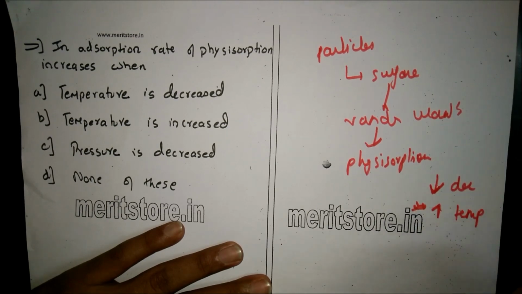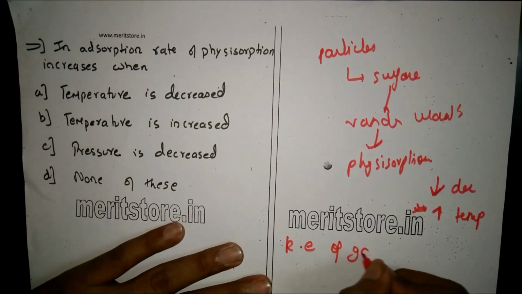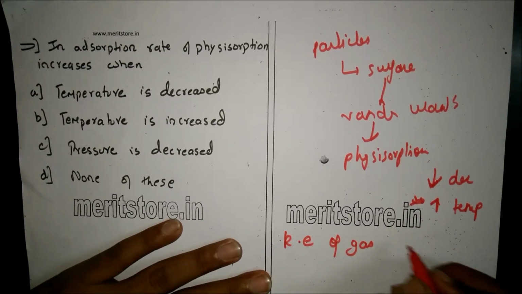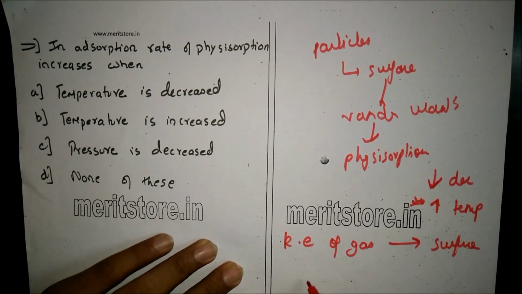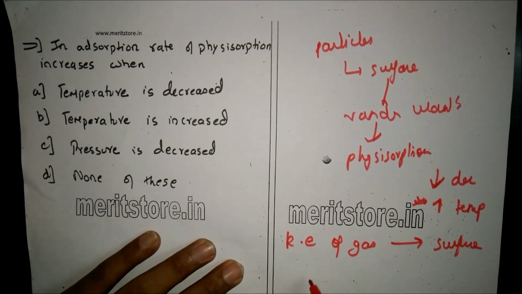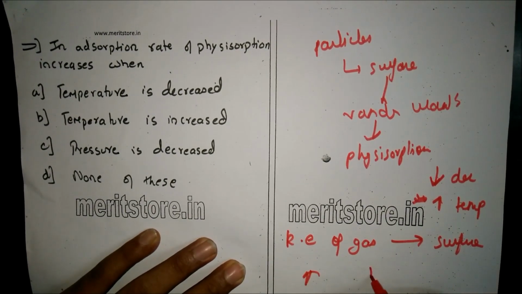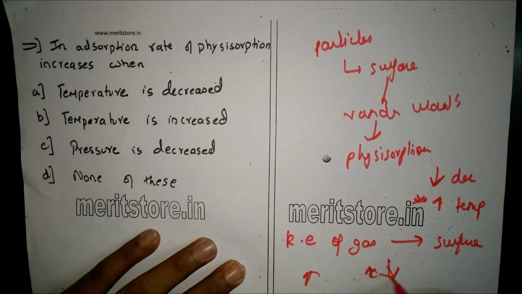This happens because on increasing temperature, the kinetic energy of the gas molecules increases and they leave the surface of the adsorbent. On the other hand, the rate of physisorption increases when temperature is decreased.